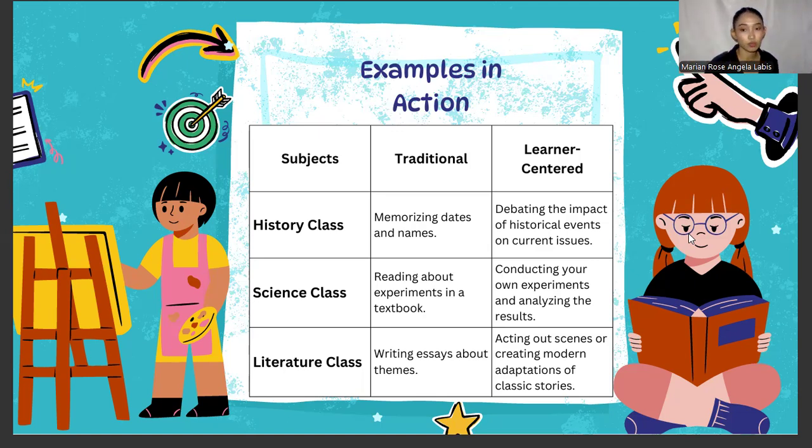But in a learner-centered approach, the teacher would ask the student to conduct their own experiments and analyze the results. For example, the teacher would ask the student to bring vinegar, lemon, calamansi, and water the next day.